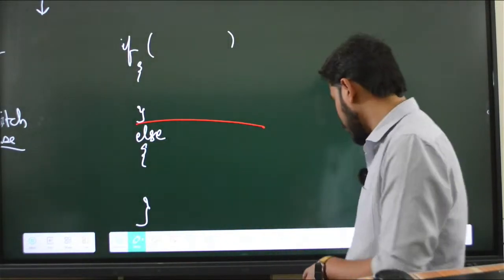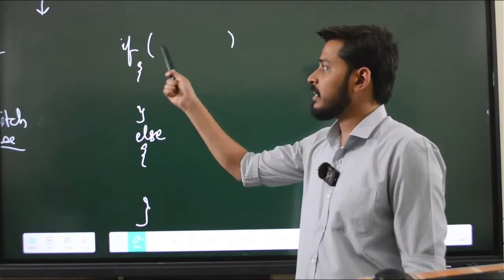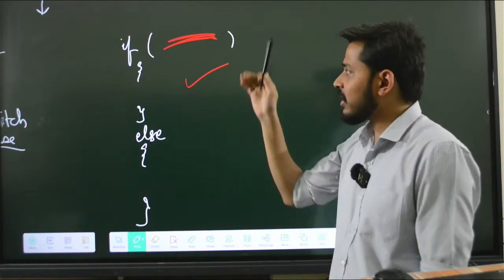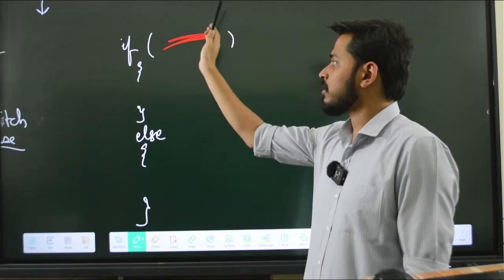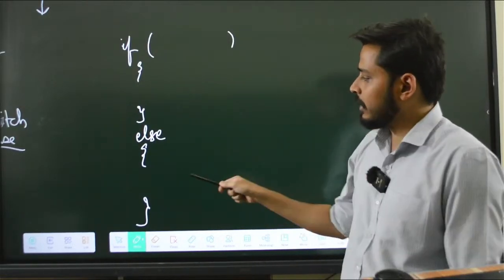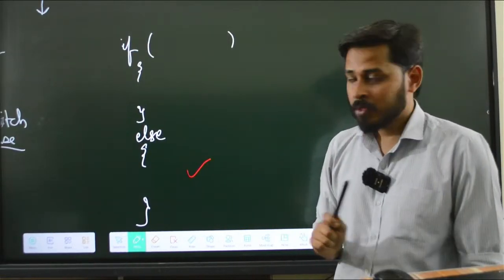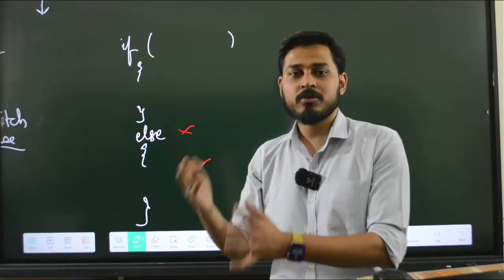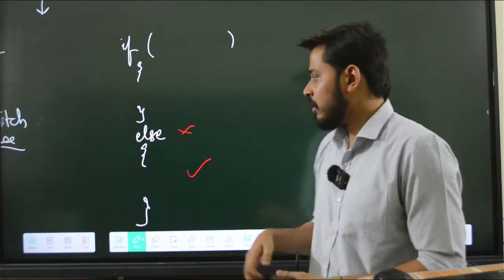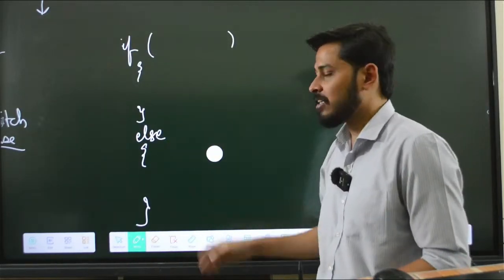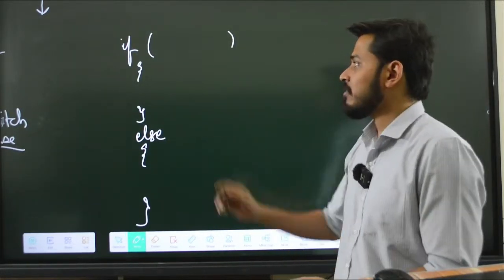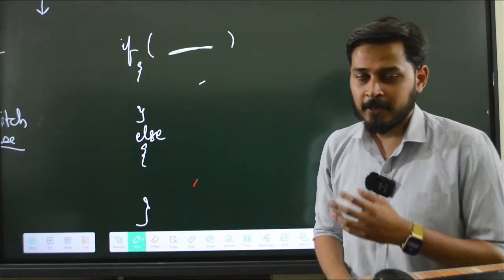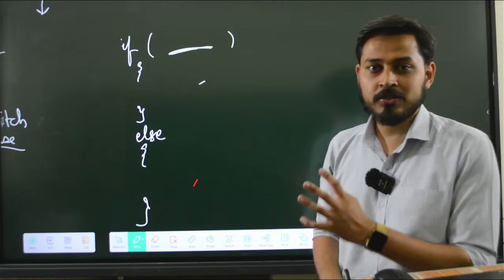So the logic goes like this: if the condition here is true, then execute the if block. If the condition is not true, then execute whatever is inside the else block. We don't give a condition for else, because else only means if not this, then do this, and for that reason we call them if and else conditional statements, where we provide the condition and the body according to that will get executed. I hope you are able to understand what I am trying to say.